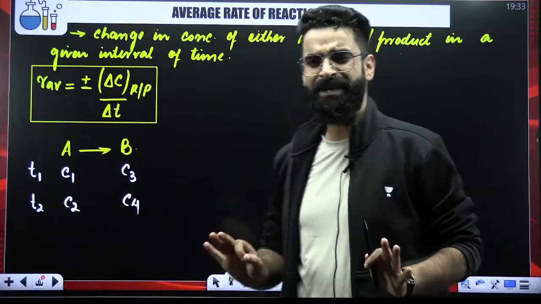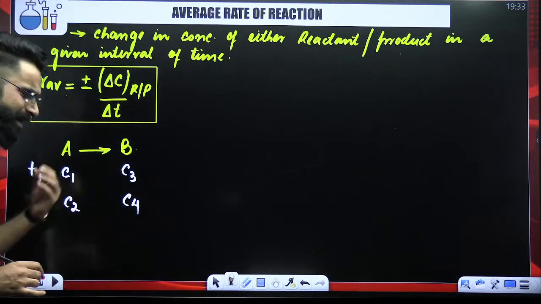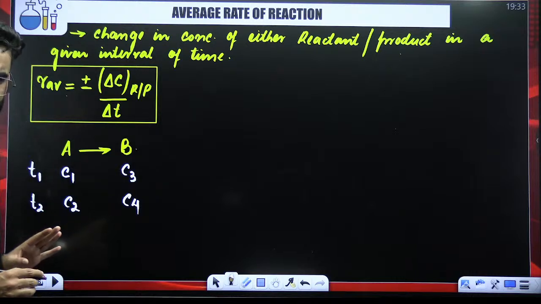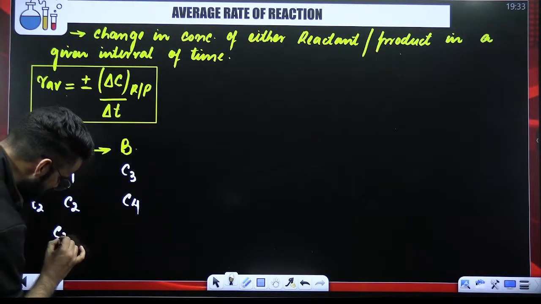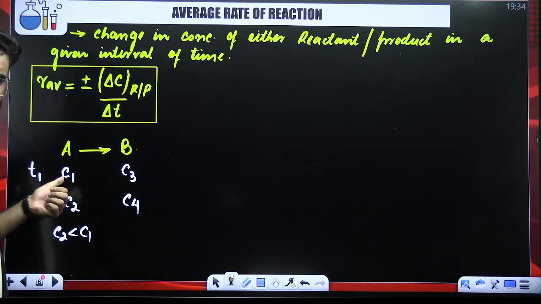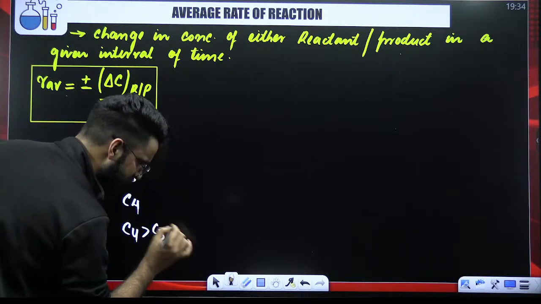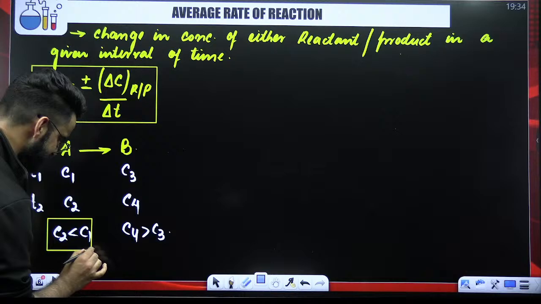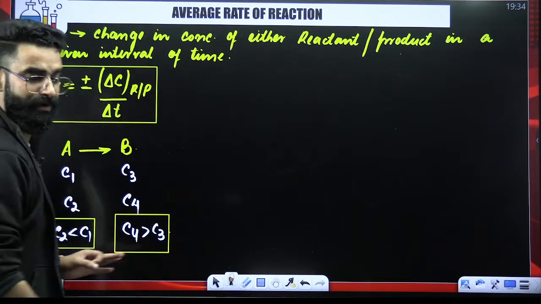Now, my dear students, something which we already know. As the reaction starts, the concentration of reactant keeps on decreasing and the concentration of product keeps on increasing. So, if I compare these two values, C1 and C2, can I say the C2 value will be less than C1? Absolutely, C2 will be less than C1. Similarly, C4 will be greater than C3, right? C2 will be less than C1 and C4 will be greater than C3. This is something which we already know.